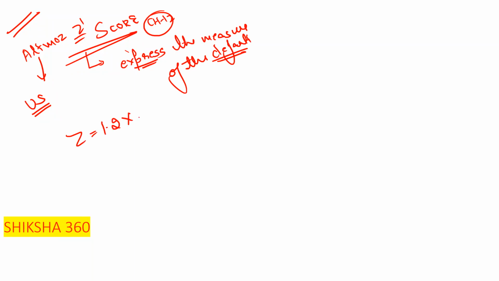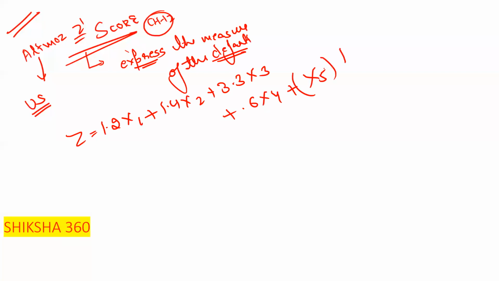Z is equal to 1.2x1 plus 1.4x2 plus 3.3x3 plus 0.6x4 plus x5, or we can say 1 into x5, but generally you will write it as x5. I will provide you 3 to 4 case studies on the basis of that. Go through all these case studies and try to understand how to solve them. I will provide you the videos in the group regarding that.